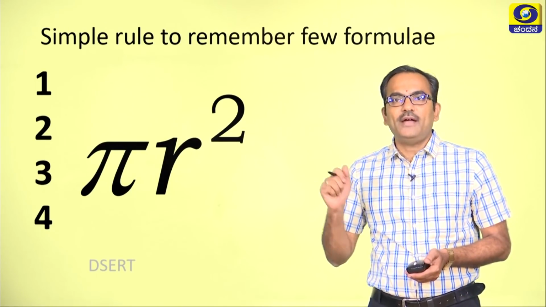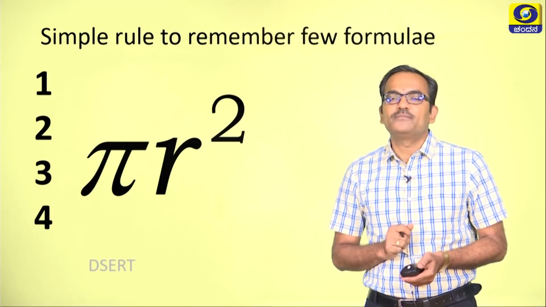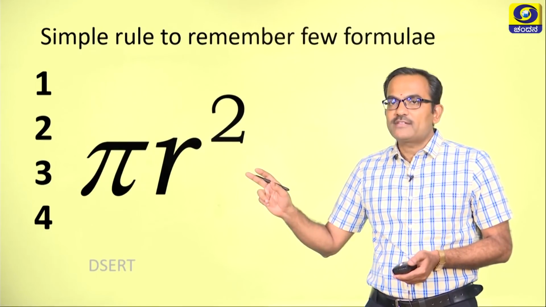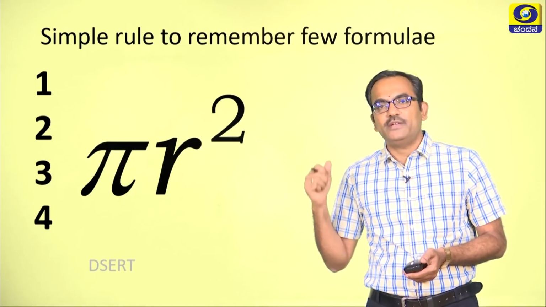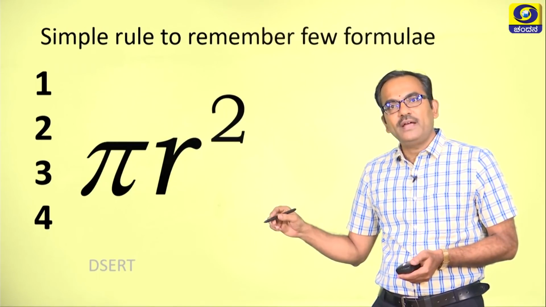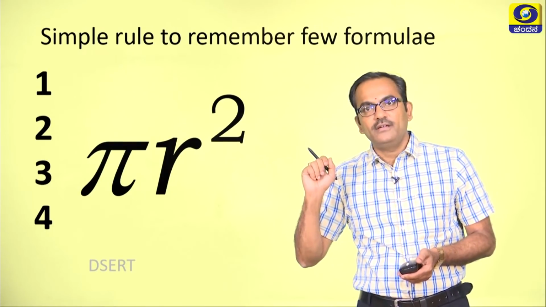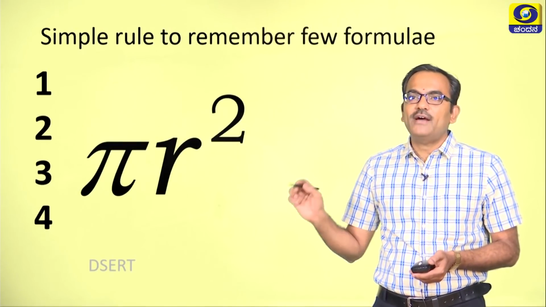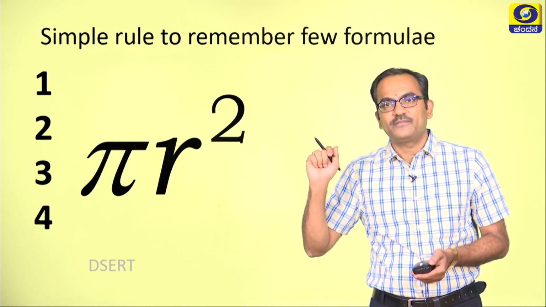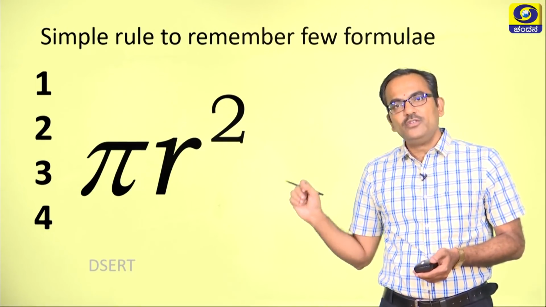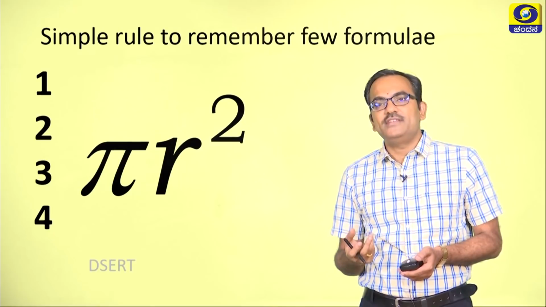Yes, 1 pi r square refers to the area of the circle. 2 pi r square refers to the curved surface area of a hemisphere. 3 pi r square refers to the total surface area of the hemisphere, and ultimately 4 pi r square refers to the total surface area of a sphere. So, this is one of the ways in which we can make the formulas easier.